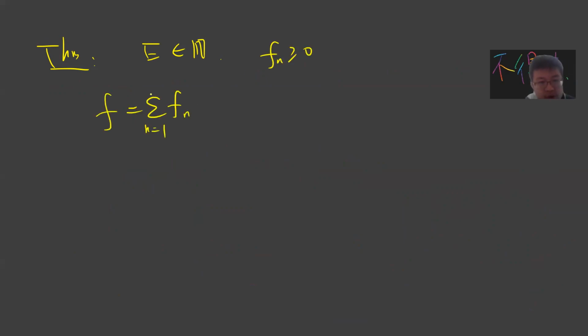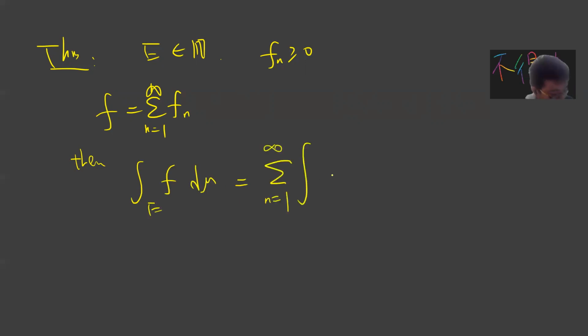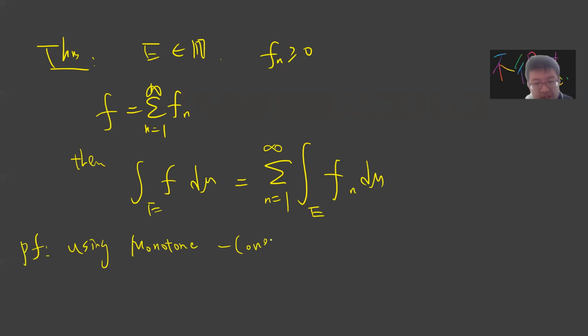Yeah, so there's a simple corollary. Let's write it as a theorem. Let E be a Lebesgue measurable set, and let Fn be non-negative functions. If you define F to be the summation of Fn, n from 1 to infinity, suppose it converges. Then the integral of F d mu over E is the same as the sum from n equals 1 to infinity of the integral of Fn d mu over E. The proof is just one line using monotone convergence on the partial sums.